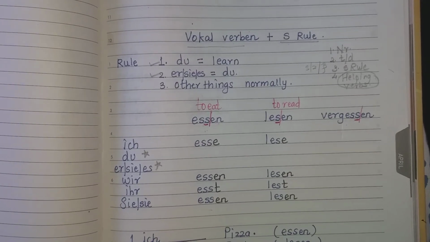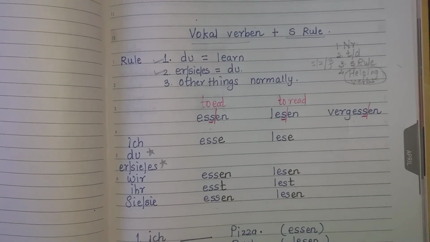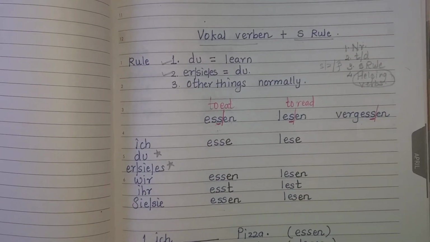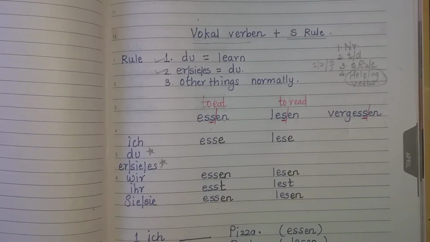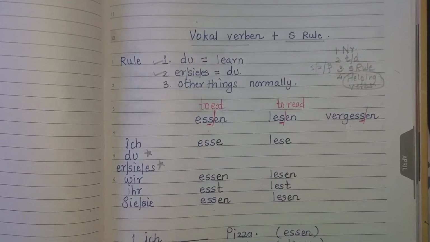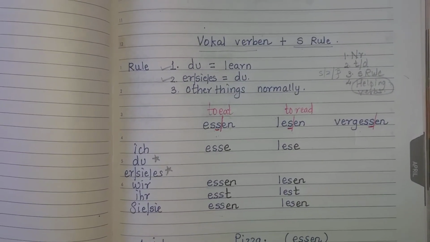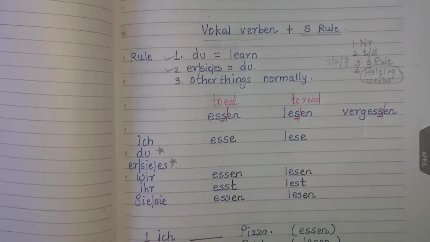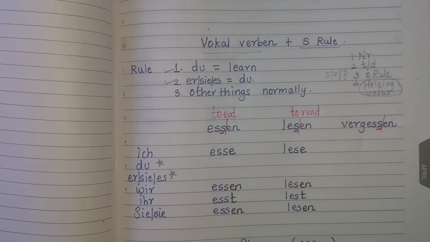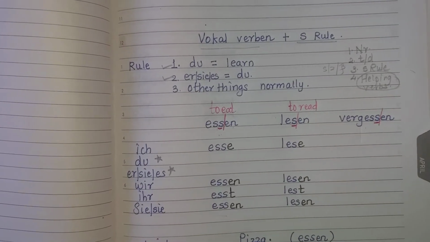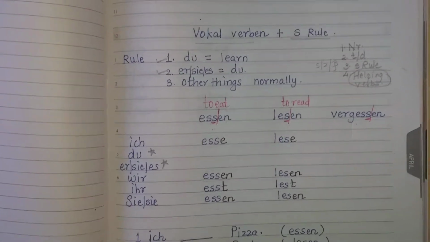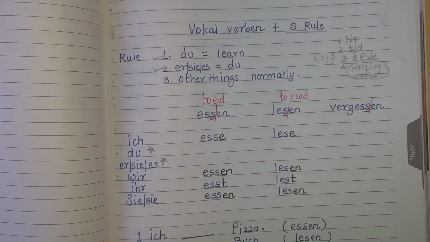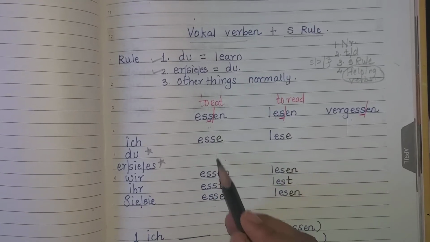Now it is vowel verben, so of course the du form and er/sie/es form are going to be different. Over here, as you can see, du and er/sie/es I have kept blank. And if you saw essen, I have just cut en and written ess with blue color, and then I have taken a black color pen and written the endings too: e, en, t, en. Once you have written the endings, then these two things you are seeing blank.